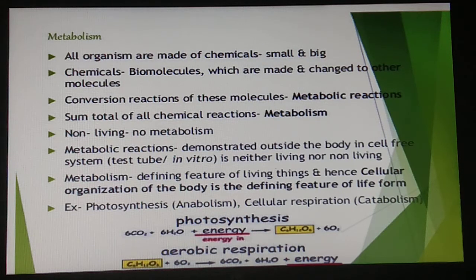Fine. And talking about the catabolism process, as you can see here in the case of cellular respiration, catabolism basically involves breaking large molecules into smaller ones. So the complex here is C6H12O6, and this large molecule breaks up into smaller ones, like carbon dioxide, water and energy. This was all about metabolism, students, which is one of the most important characteristics of living organisms.